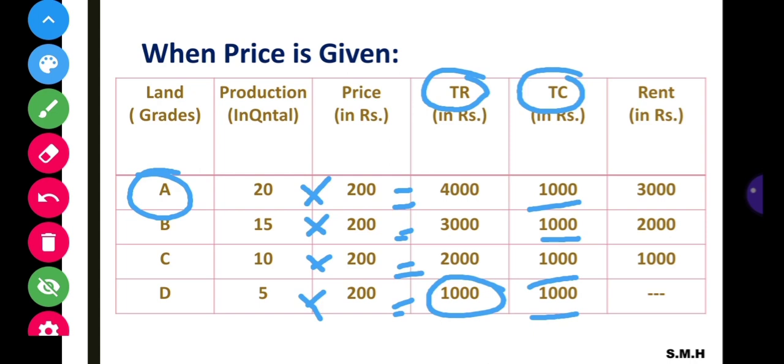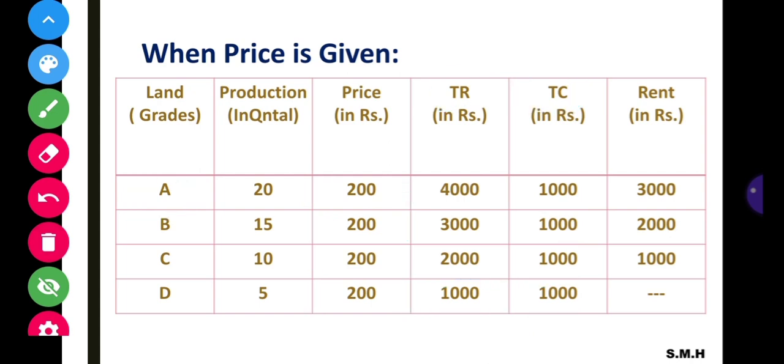Here we have to deduct total cost from total revenue. The A grade land has 4000 as revenue, and the cost is 1000.